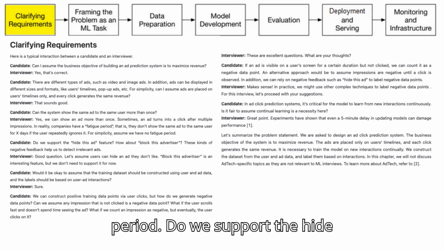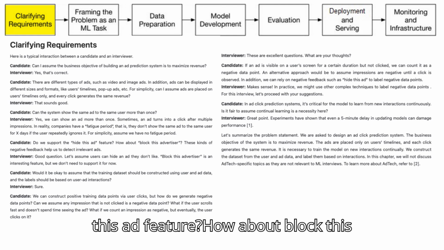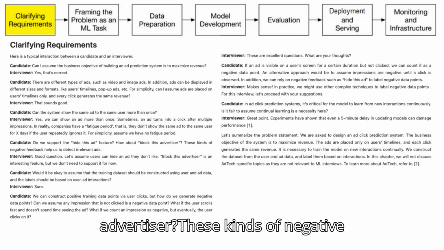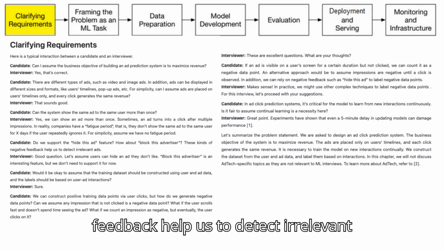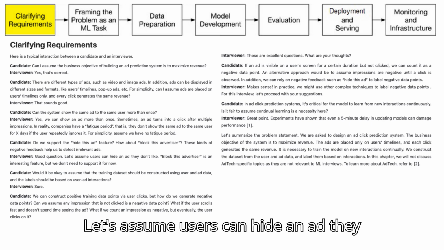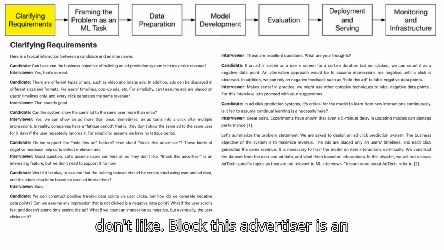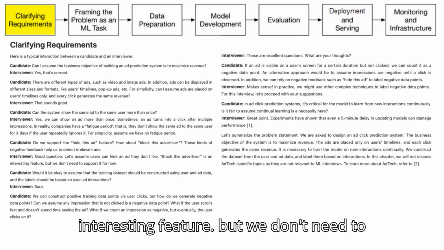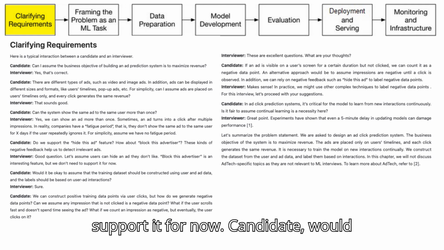Candidate: Do we support the hide this ad feature? How about block this advertiser? These kinds of negative feedback help us to detect irrelevant ads. Interviewer: Good question. Let's assume users can hide an ad they don't like. Block this advertiser is an interesting feature, but we don't need to support it for now.